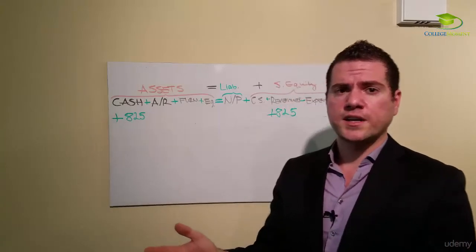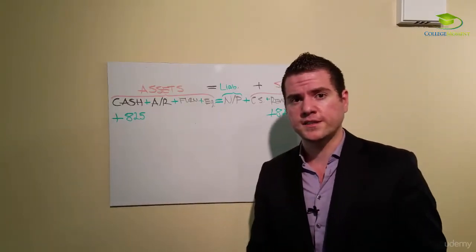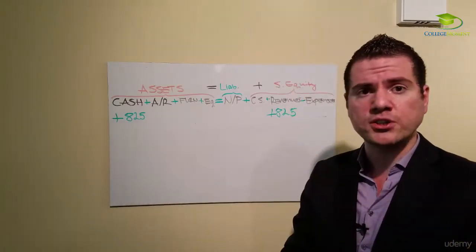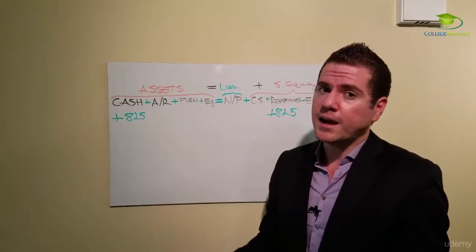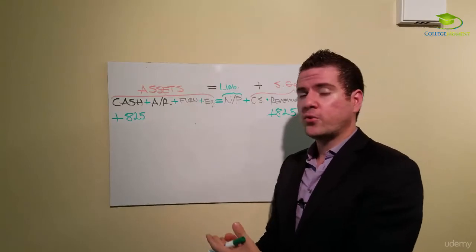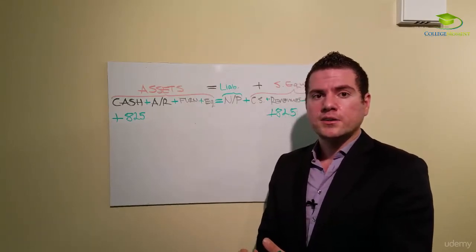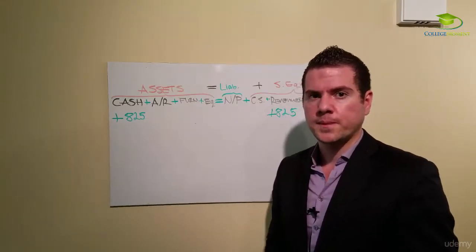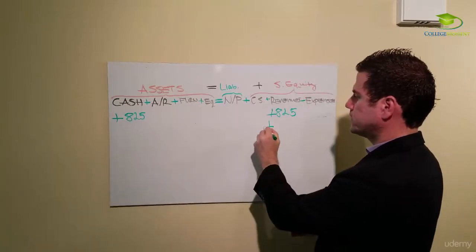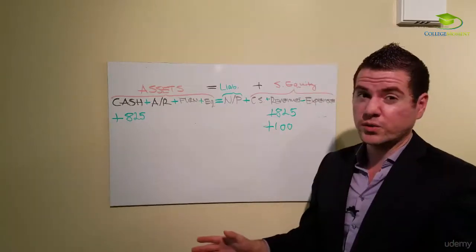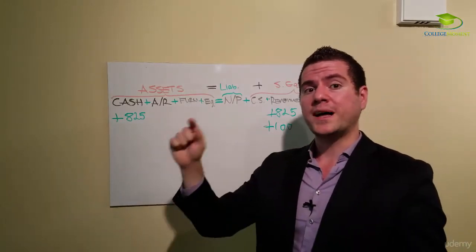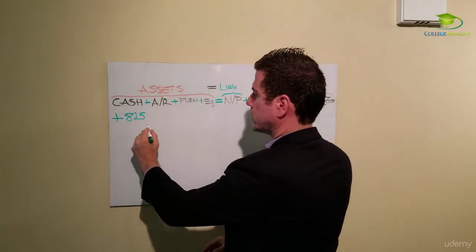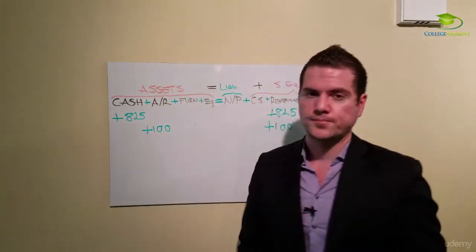In the next transaction, we also provided services, but now instead of receiving cash, they told us, you know what, we'll pay you later. Things happen like that. People not always have the money to pay, so you will extend them credit. We know that you provided the service for $100. We know that much. Now, did they pay you? No, but they owe you, which is accounts receivable. Let's go to the next one.